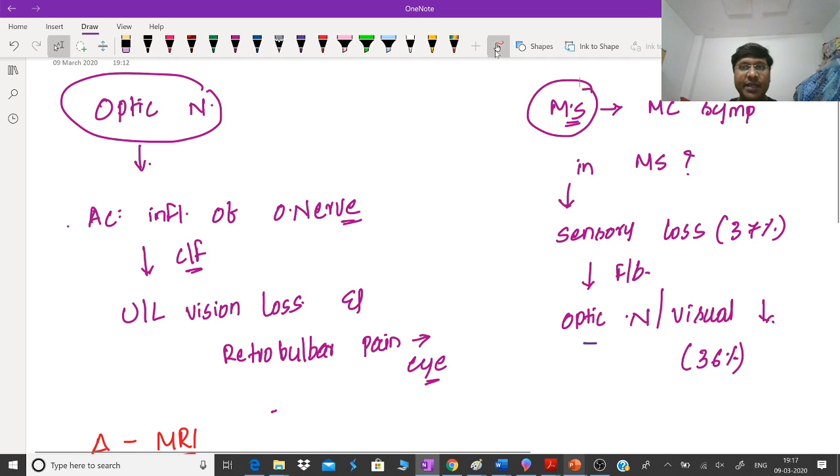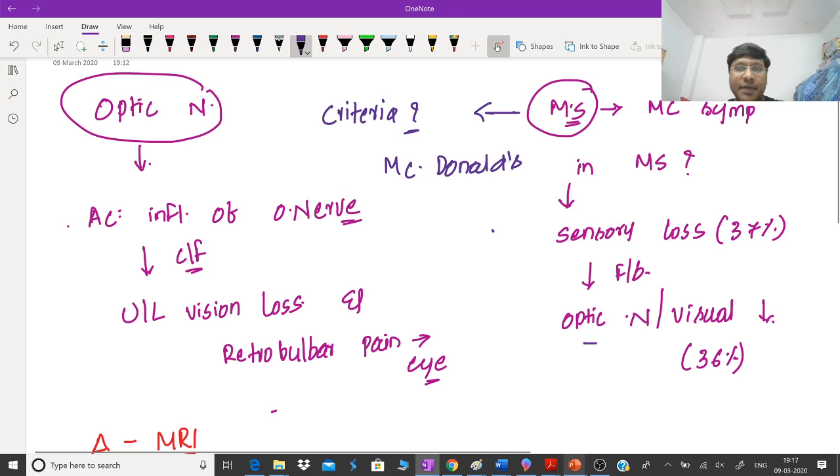Now, can anyone tell me the name of the criteria for the diagnosis of multiple sclerosis? Very good, Banu. The name of the criteria is McDonald's criteria.